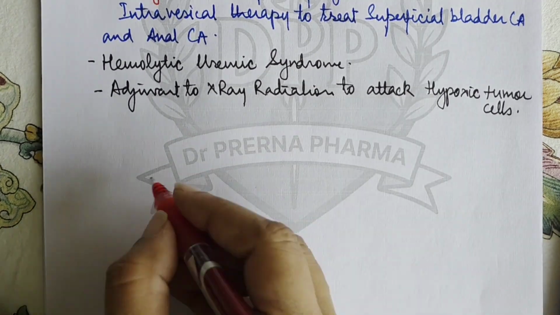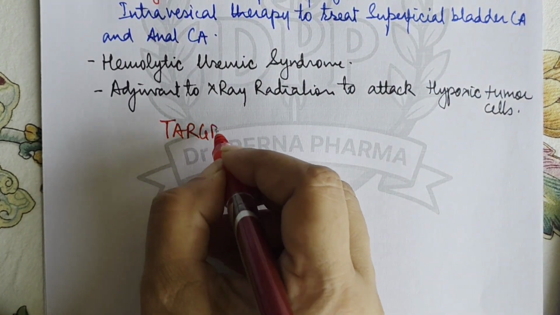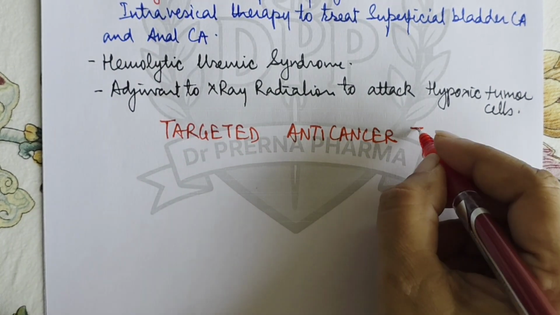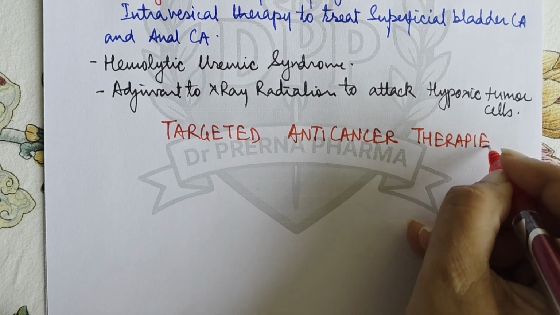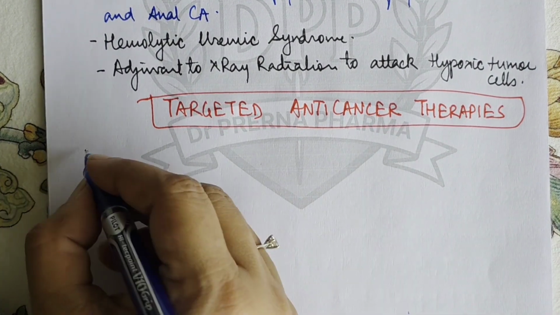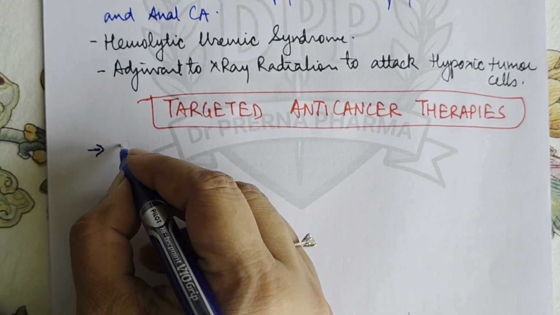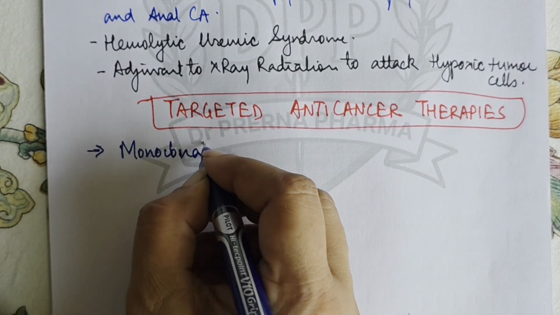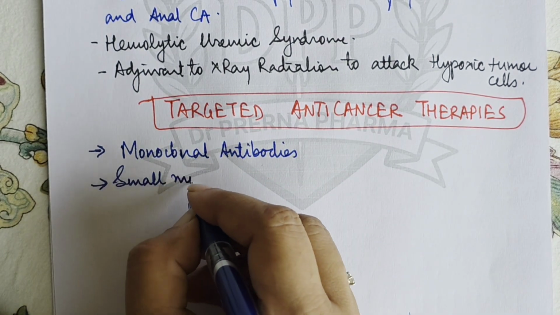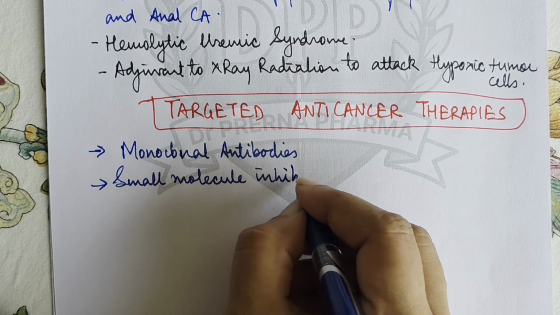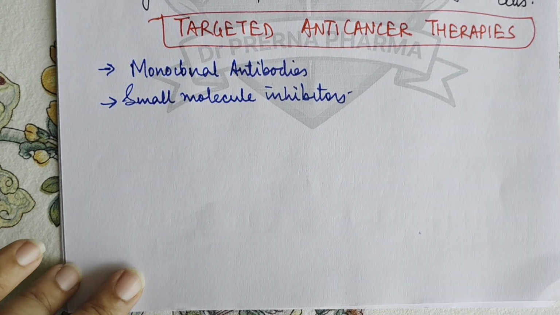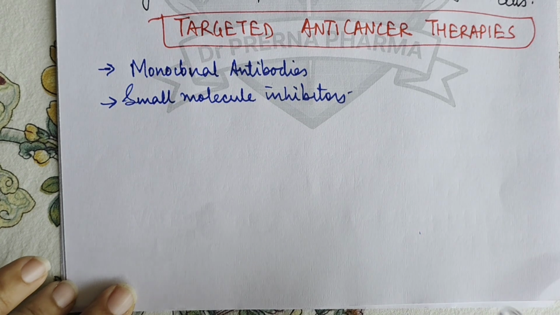The next category of drugs that we discuss is the targeted anti-cancer therapies. Okay, so in targeted anti-cancer therapies, these drugs specifically target the small molecules which are present, and these drugs can be divided into monoclonal antibodies, or they can be small molecule inhibitors. Okay, so let us see them one by one. Now, in the drugs that come under monoclonal antibodies, the classification is huge, so we'll take them one by one.